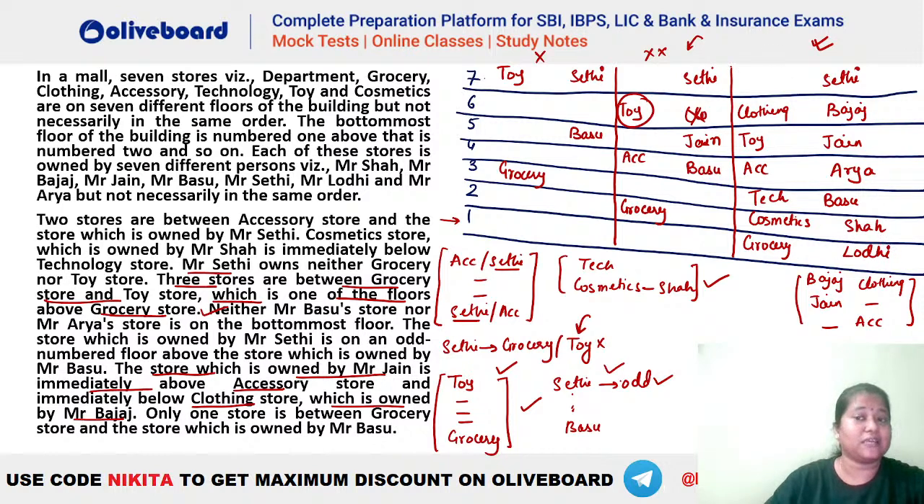And which is the only department remaining? Yes, Arya is not the bottom most. So who is the one who is remaining here? Which department is remaining? कौन बचा है यहाँ पर? Department, grocery, clothing. Grocery is done, clothing भी हो गया, accessories, technology, toy, cosmetics and department. अच्छा, department ही बचा है. So you can see this will be department. Okay, I hope this is clear everybody.